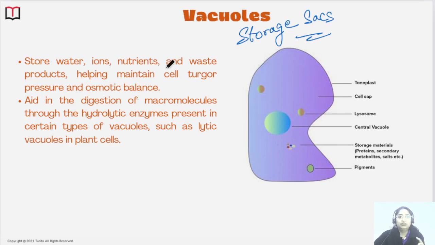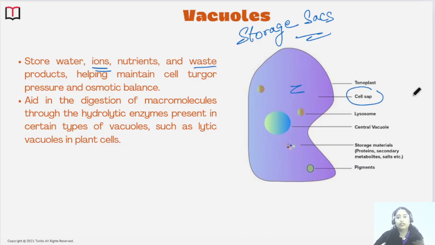It stores water, organic minerals, nutrients, and ions. Any waste products are also present inside the vacuole. All of these together are called cell sap. So cell sap is not only water, but water plus all of these mixtures, proteins, minerals, and organic acids.